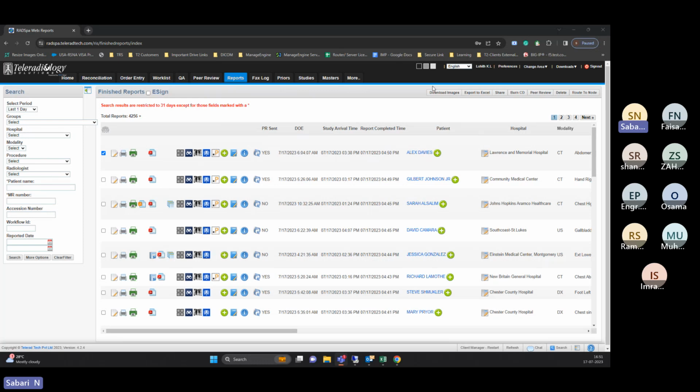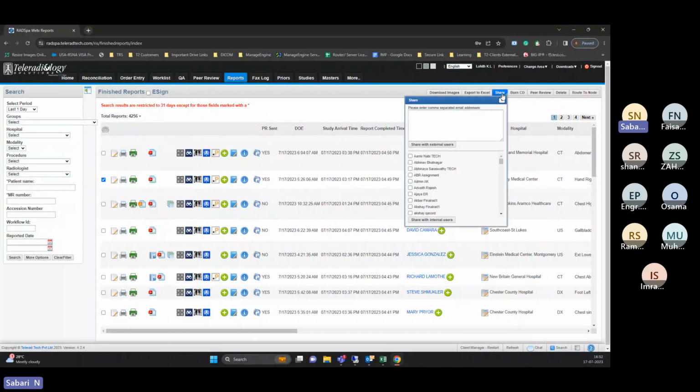So here you can see, if I did not select any study, everything is disabled. Whenever I select a study, the options get enabled, whether you want to delete the study or anything else. When you click on the share button, if the user is already registered, the user will show up like this. You can select the user and click on share, or else manually type the email here and click on share. The client will get a link on his personal email ID.